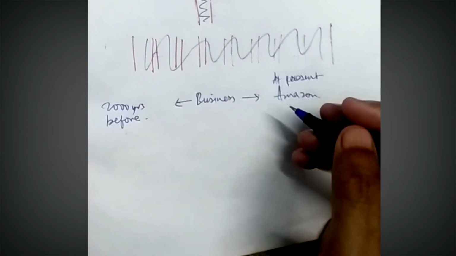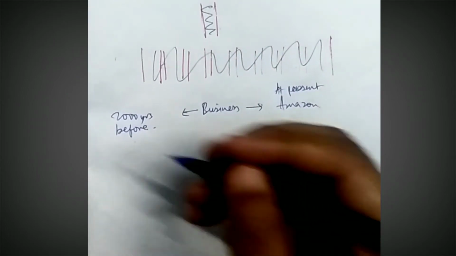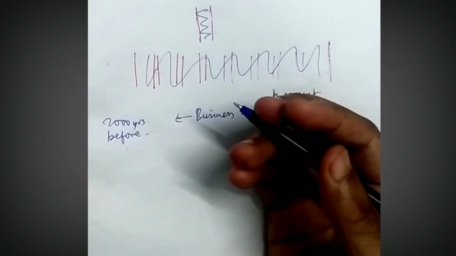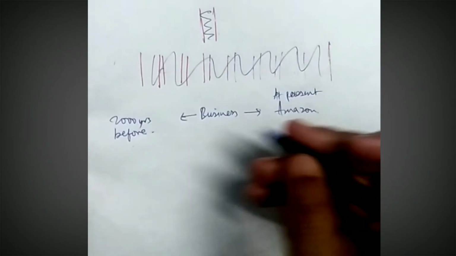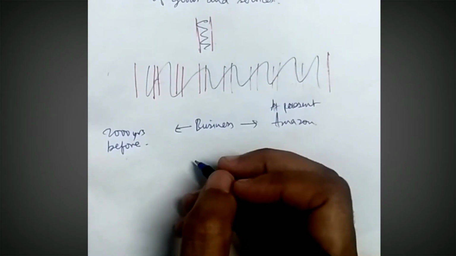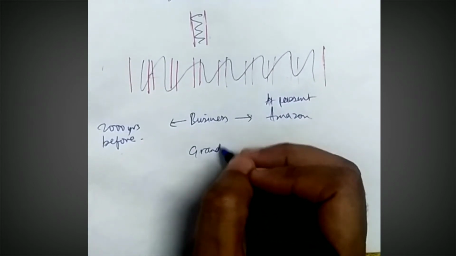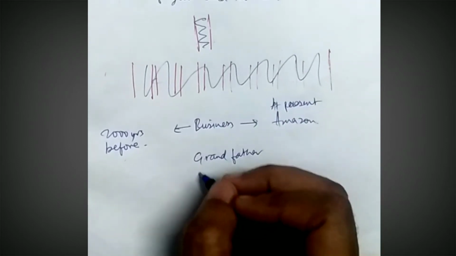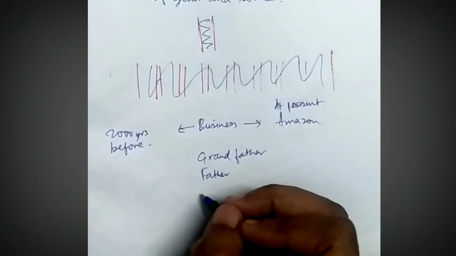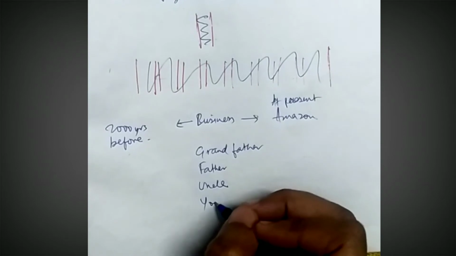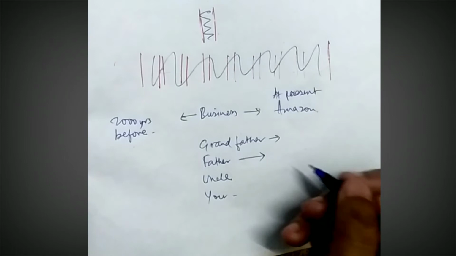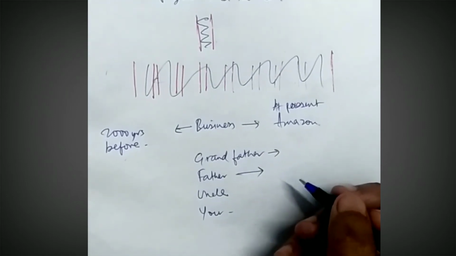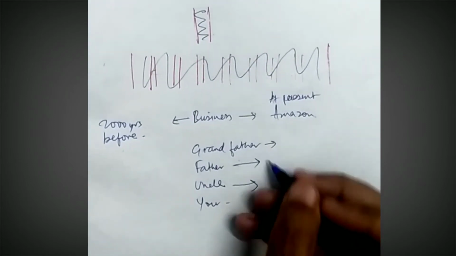In a similar manner, the definition of economics has been changed from time to time by various economists. Suppose in our home we have a grandfather, we have our father, we have our uncle, we have you. Are the rules of your grandfather and your father the same? No, they differ. Are the rules of your father and your uncle the same?